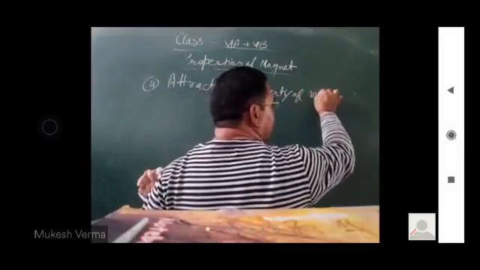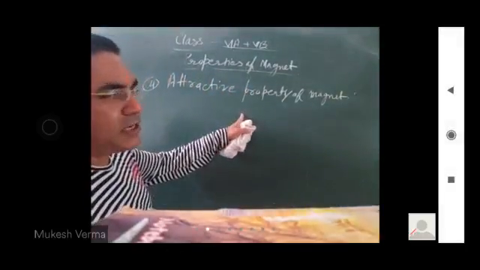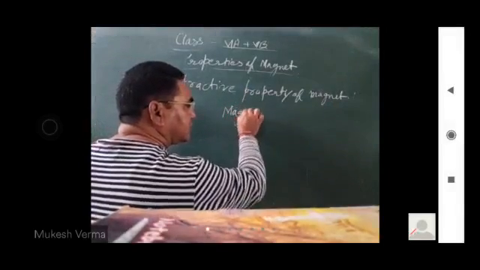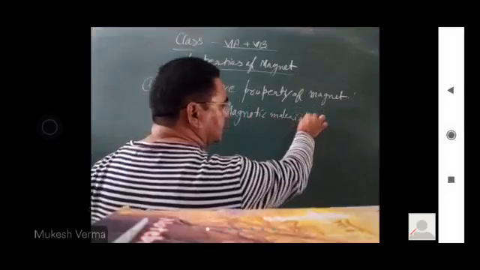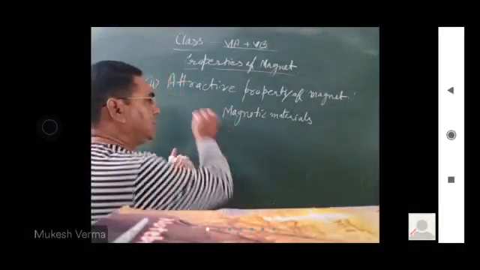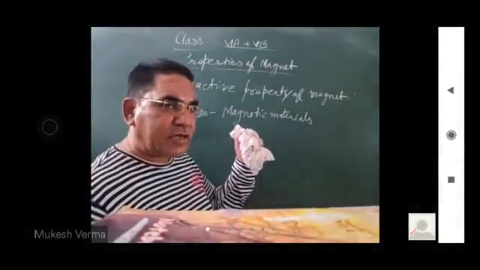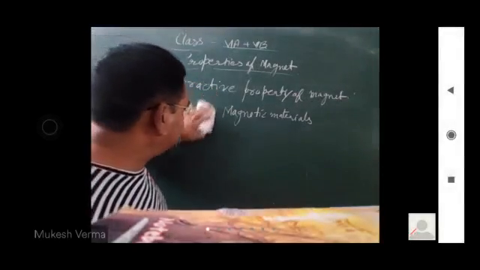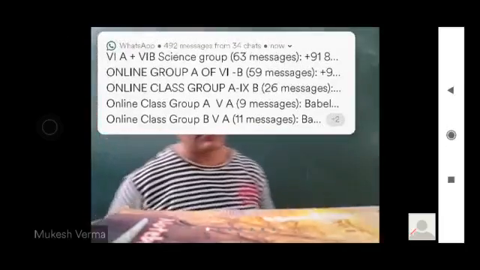Such kind of materials which attract towards the magnet are known as magnetic materials, magnetic substances. While other materials which are not attracted by the magnet are known as non-magnetic substances. One more point over here: opposite poles attract.